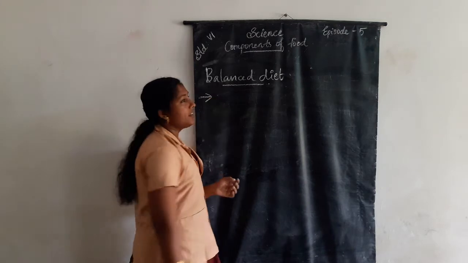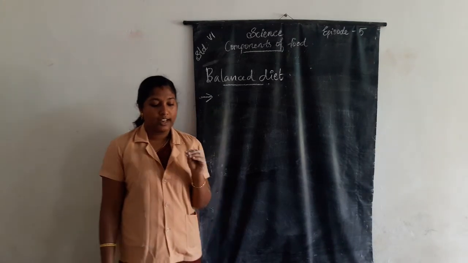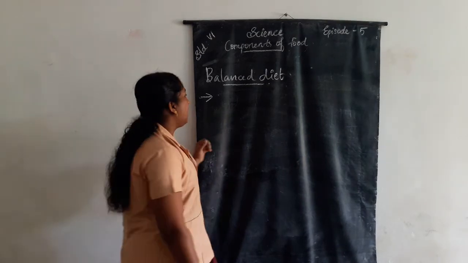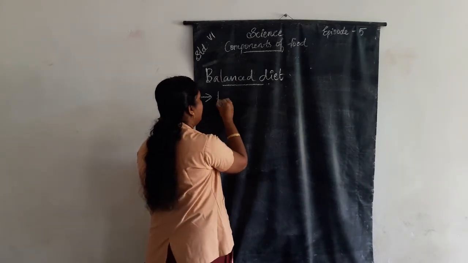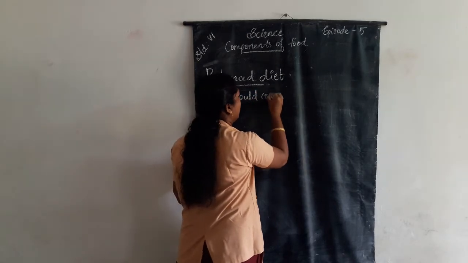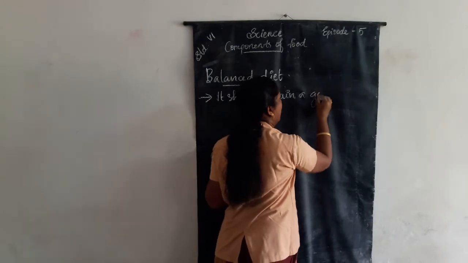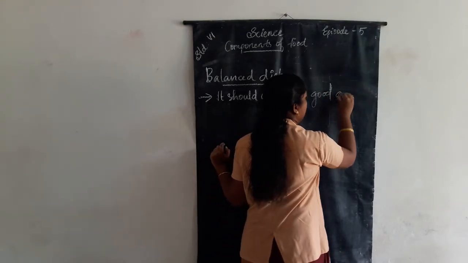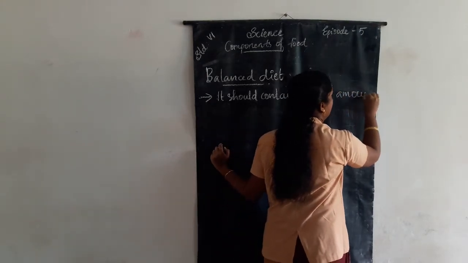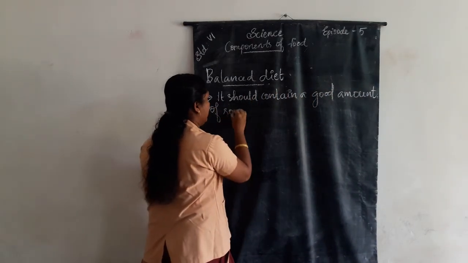What do you mean by balanced diet? A diet should contain a good amount of roughage and water.